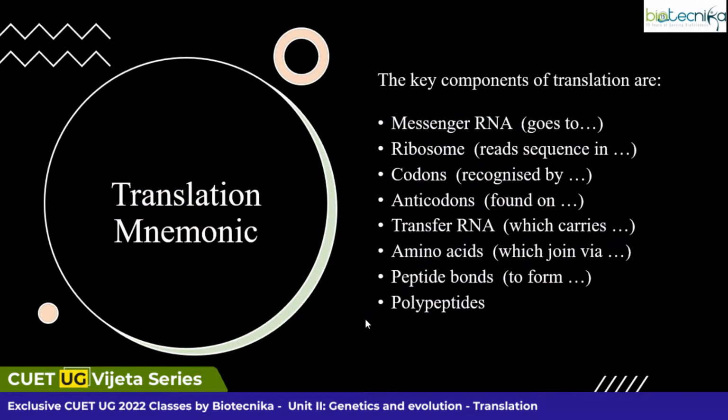Now, giving you a mnemonic for translation. That means if you find anywhere confusion from where mRNA is coming, where it goes and binds, for all those things, in order to clarify it completely, you can remember this mnemonic, Mr. Cat App. Now, what does Mr. Cat App represent? M stands for messenger RNA. So this messenger RNA will go and bind to the ribosomes, right? So this ribosome will read the sequence in codons, that is for C. And these codons are recognized by whom? Anticodons, as you can see here.